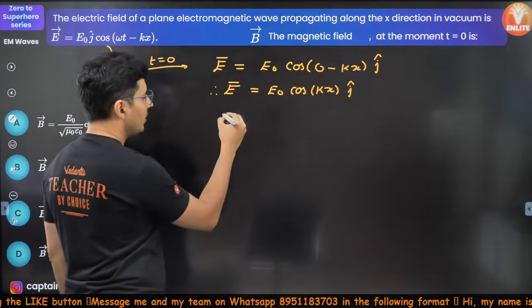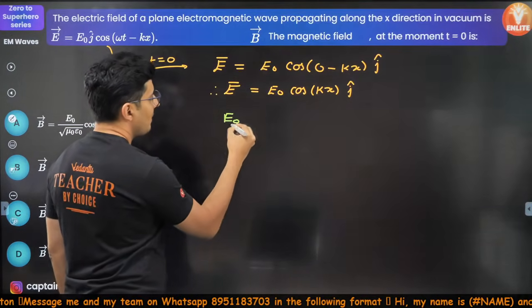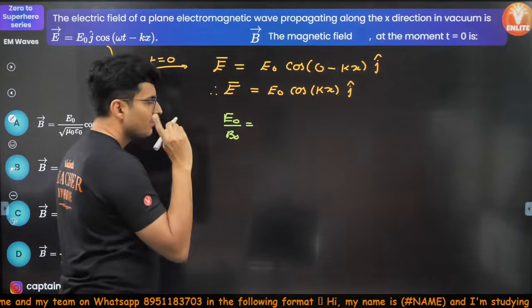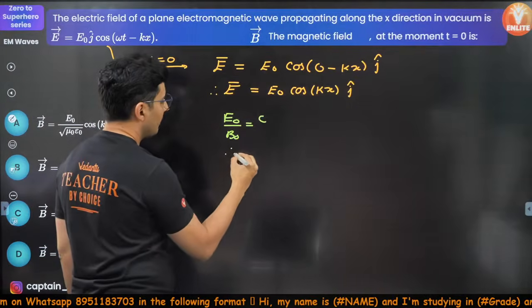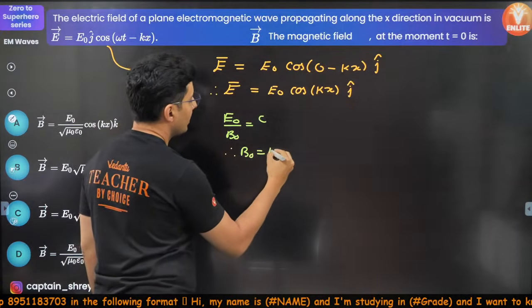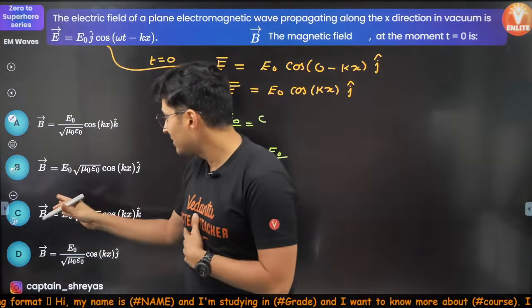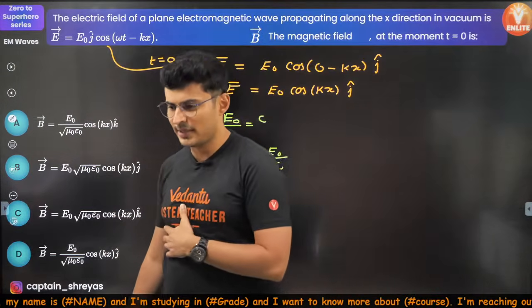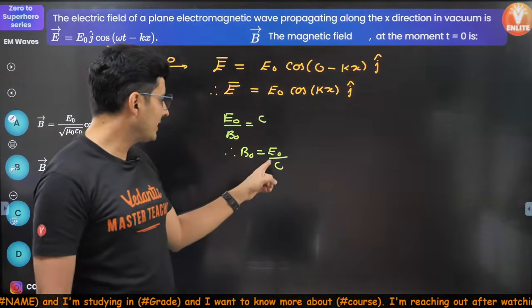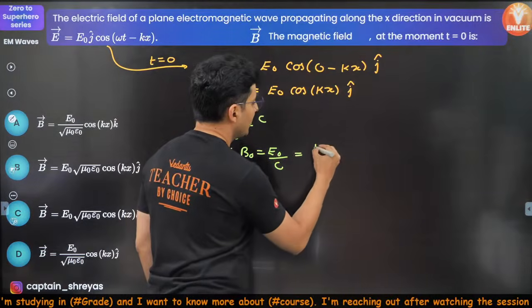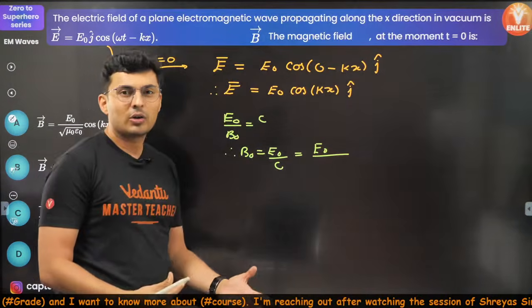We all know electric field by magnetic field will be C. Therefore, B naught will be E naught by C. Now if you notice all the options, they have epsilon naught and mu naught. So I think we need to write C in terms of epsilon naught and mu naught.